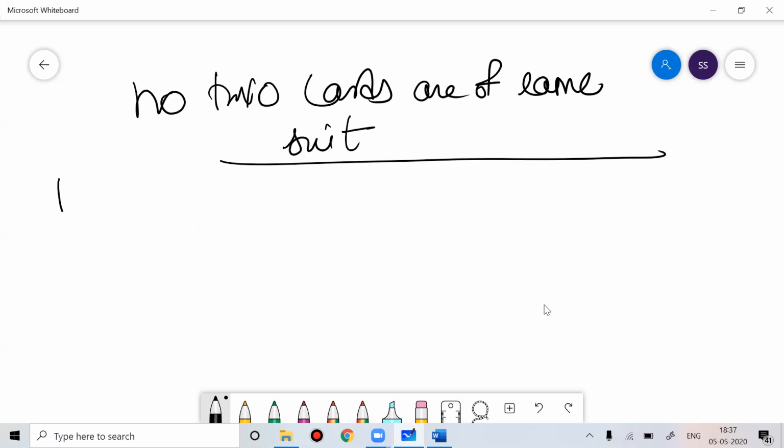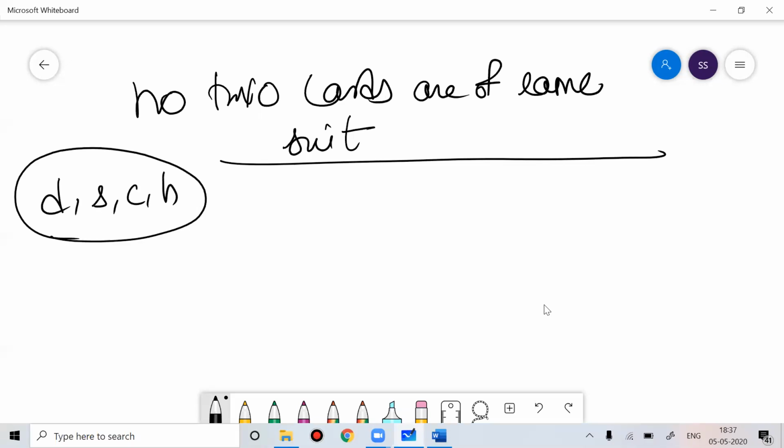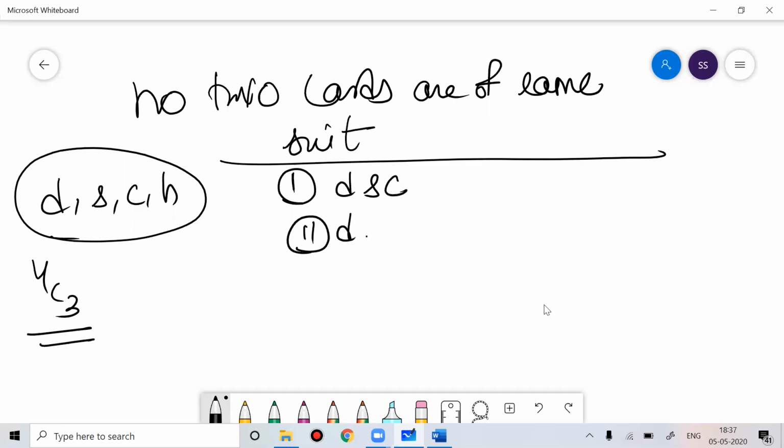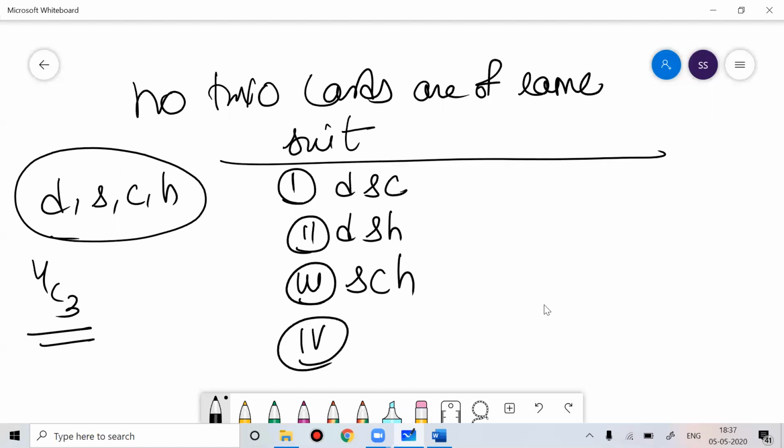So how many suits are there? Diamond, spade, club, and heart. There are four suits. So you want three cards and all should be of different suits. They can be diamond, spade, club, or diamond, spade, heart, or spade, club, heart, or diamond, club, heart.